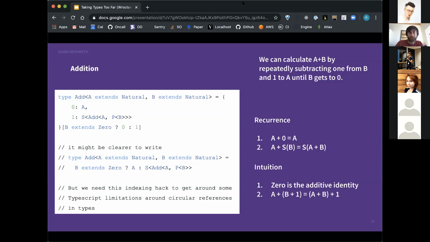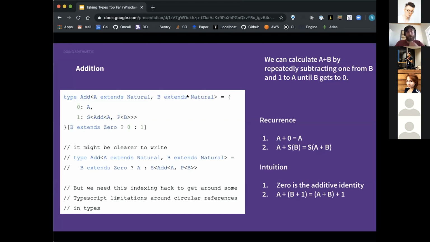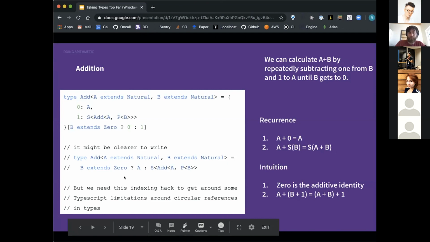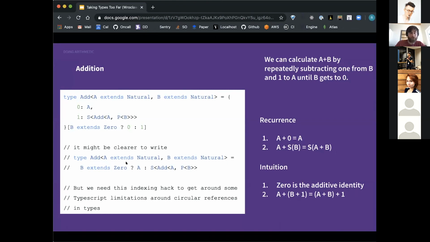Unfortunately, due to some limitations in the TypeScript system, we can't write the commented out version of this type here because we're not allowed to refer to a type that references itself circularly. So the type that's not commented out here, Add, is just an indexing hack to write the type below. Walking through this one more time, let's say we're trying to add 1 and 0.